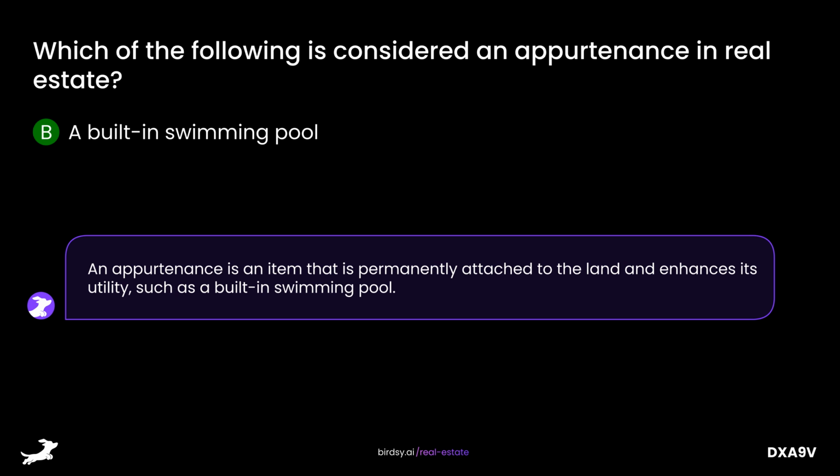An appurtenance is an item that is permanently attached to the land and enhances its utility, such as a built-in swimming pool.